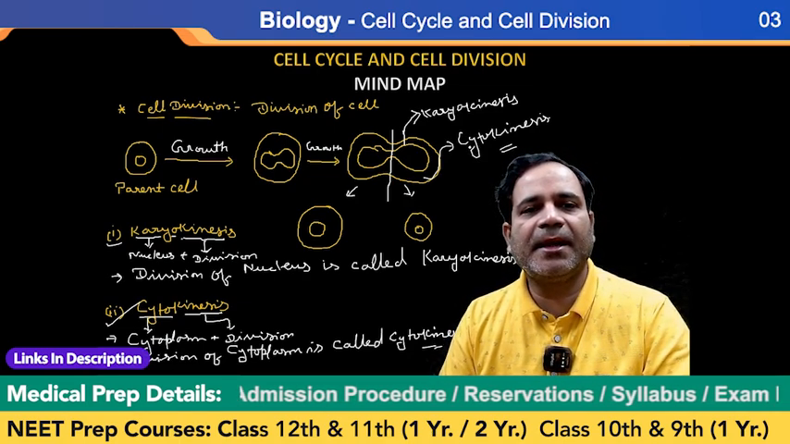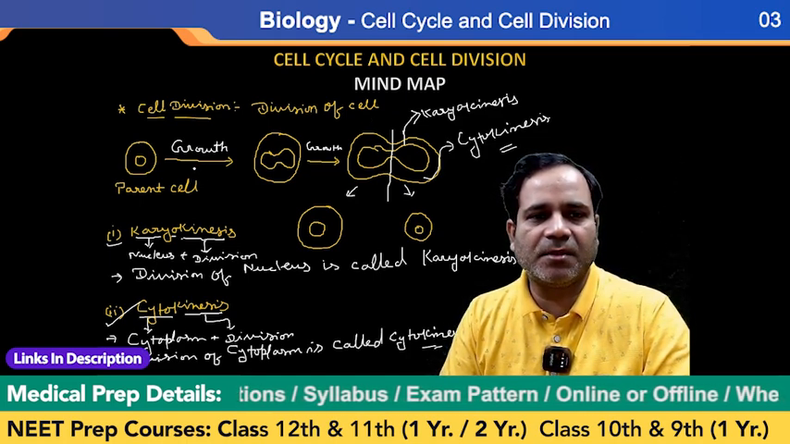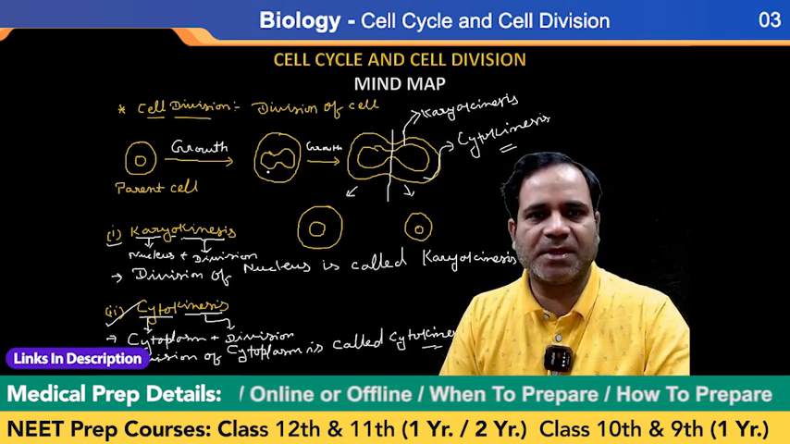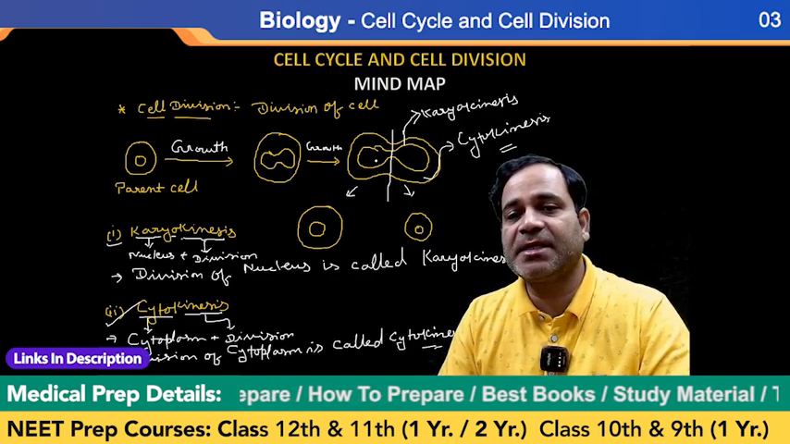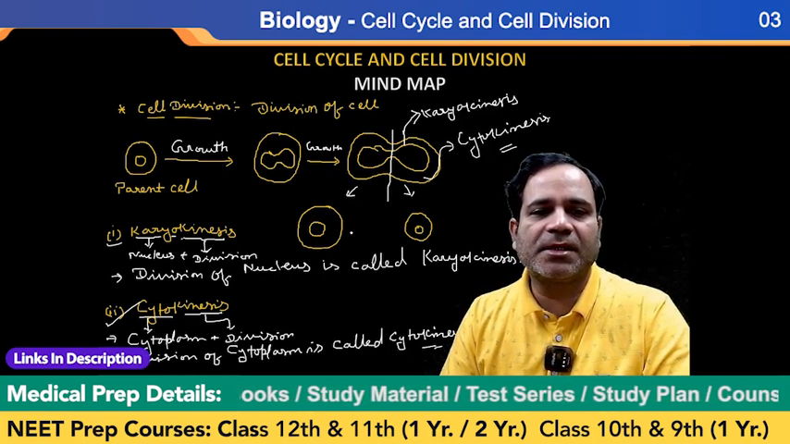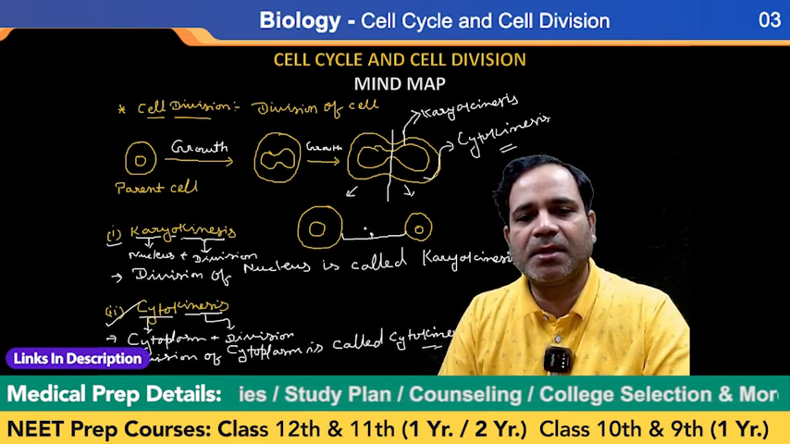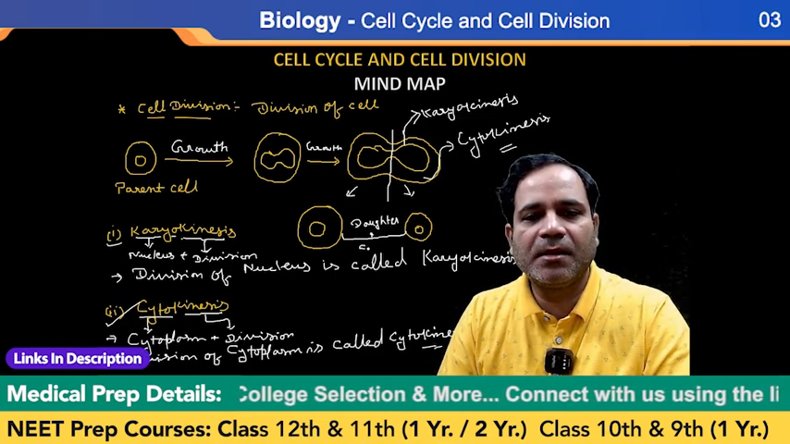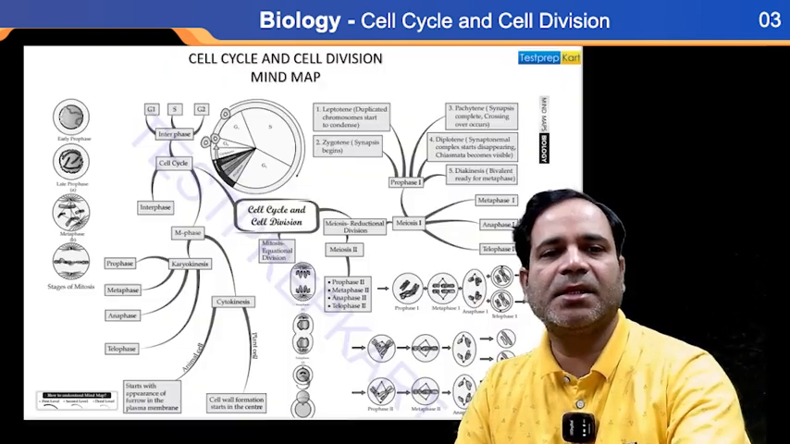So one thing is clear here: the division of a cell is called cell division. When the parent cell becomes matured, the cell grows, and then after growth it divides and forms the two daughter cells, my dear. Clear? This is known as division.